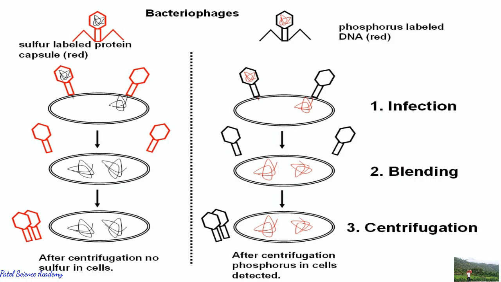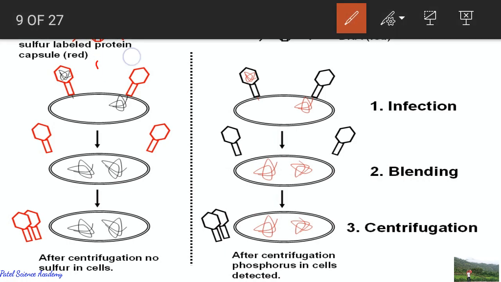As you can see here in the left side diagram, sulfur labeled protein capsids, this red color is the sulfur bacteriophage, and this black color is the phosphorus labeled DNA. So you can see here this is the protein side bacteriophage and this is the DNA side bacteriophage. Right side is the DNA side bacteriophage.